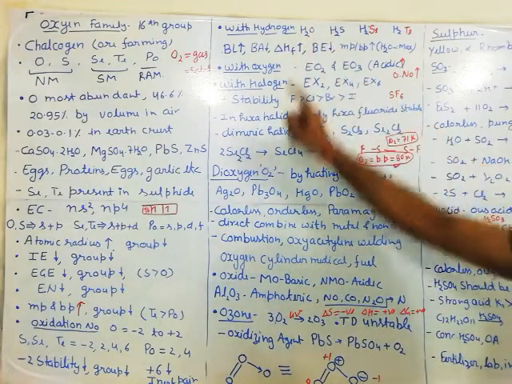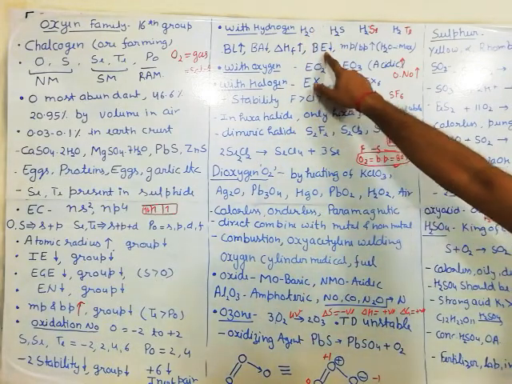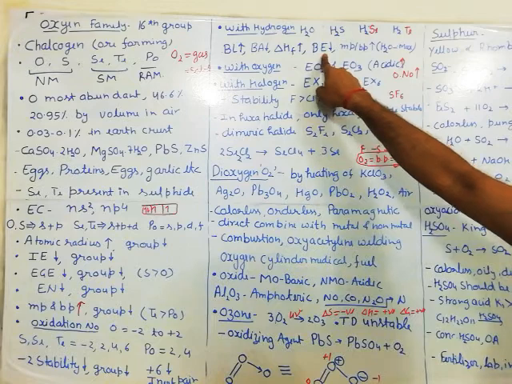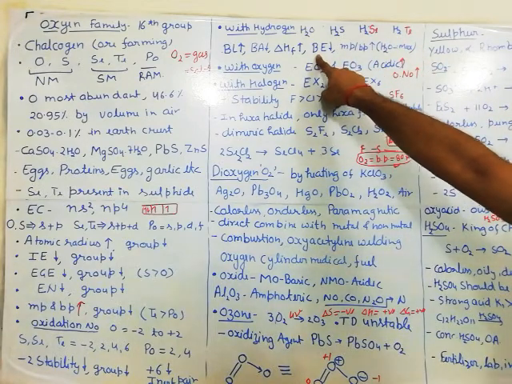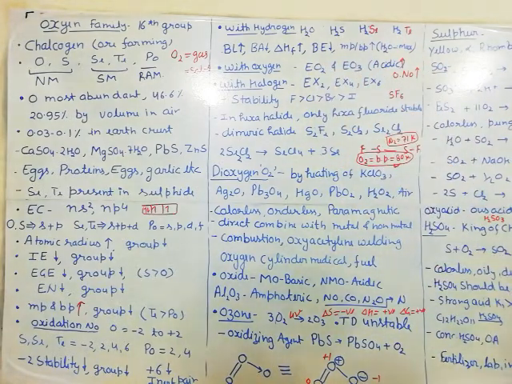In H2O we have good overlapping, so more energy is required to break the bond. But in H2Te there is less overlapping, so less energy is required to break the bond. That's why bond energy decreases. H2O has the strongest bond energy. When we move toward H2Te, bond energy always decreases.